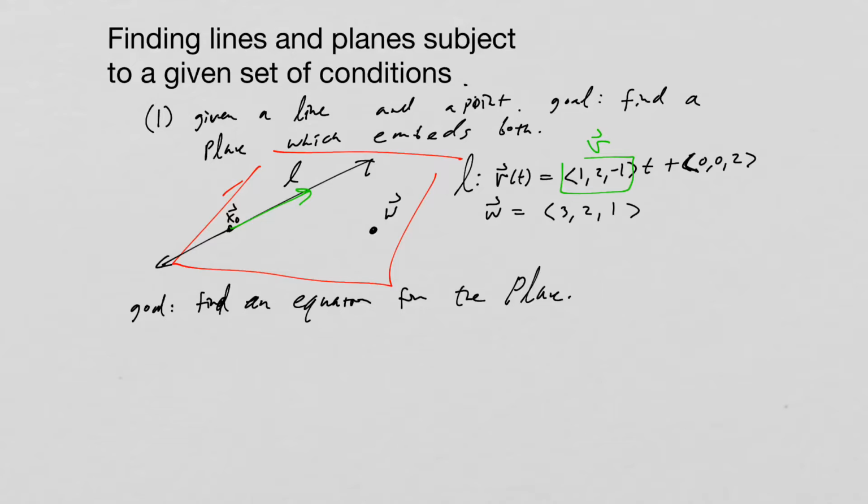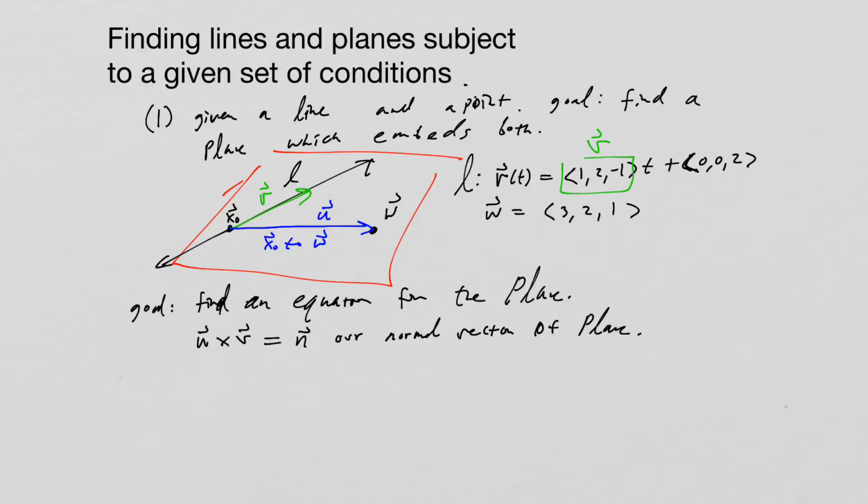And then we have another vector we need to make. We're going to make another vector here. It won't go to W, it's going to go from x naught to W. Okay. So we need to come up with that vector. We'll call this vector U. All right. So again, V is sitting right here, and U is sitting right there. Okay. And once we have that, the idea here is if we take now U and cross it with V, that should give us N, our normal vector of the plane.